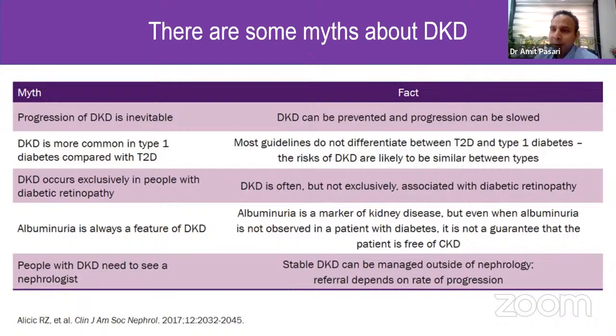Albuminuria may not always be present in patients with diabetic kidney disease. There can be patients who are normoalbuminuric even when having a reduced GFR. All patients with DKD should be seen by a nephrologist.